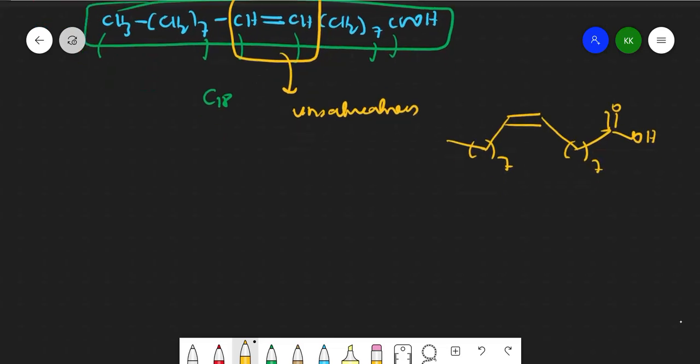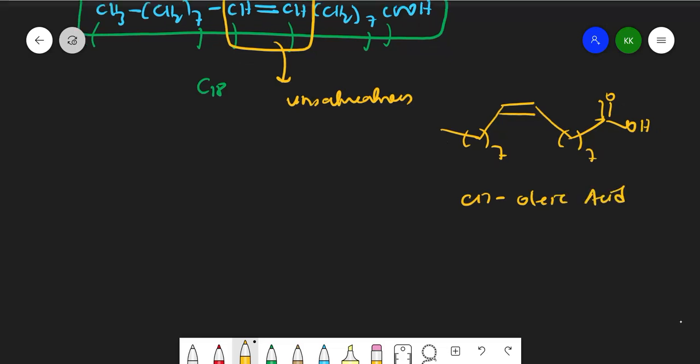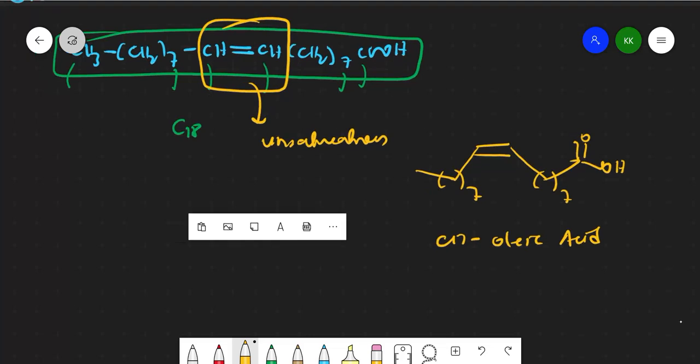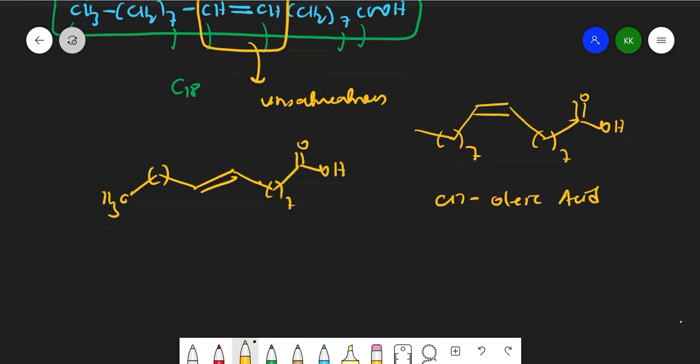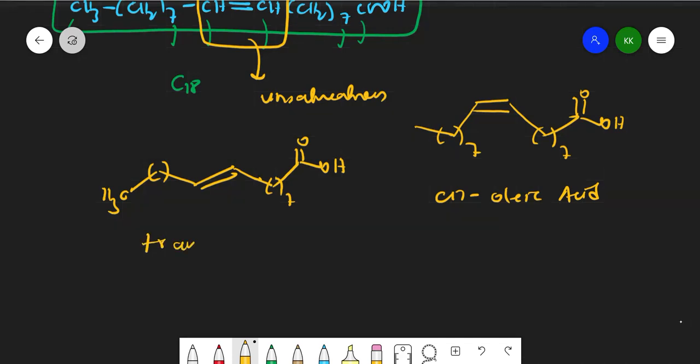So this is my cis, I can call it oleic acid, cis oleic acid. If the same structure I write in the trans form like this, so unsaturation is there, here CH2 and here methyl CH3, and again here CH2 and here COOH, then it is trans oleic acid, right?